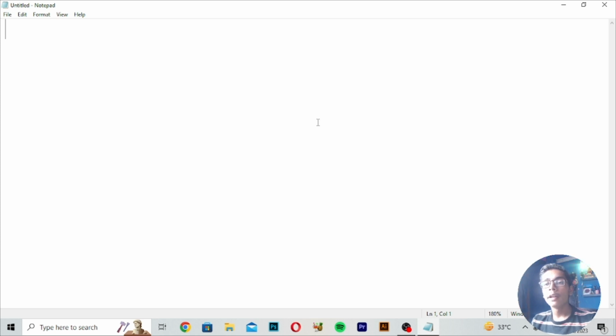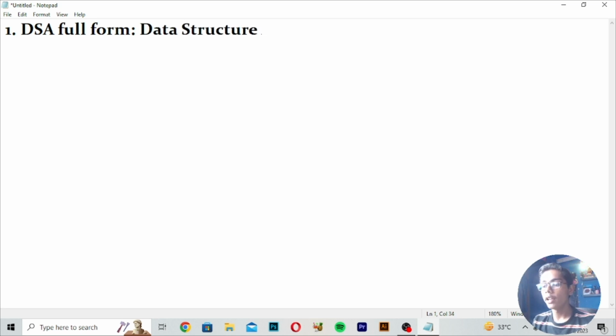First of all, we have to learn what DSA is and what its full form is. So here I will be writing the DSA full form. You have to write here: DSA full form is data structure algorithm. In the starting I also told you, so this is the full form of DSA. DSA full form is data structure algorithm.